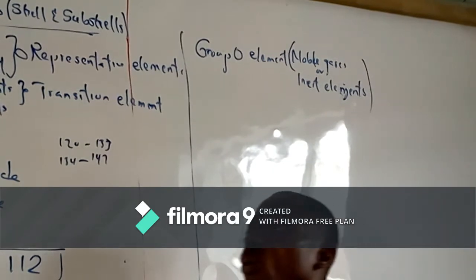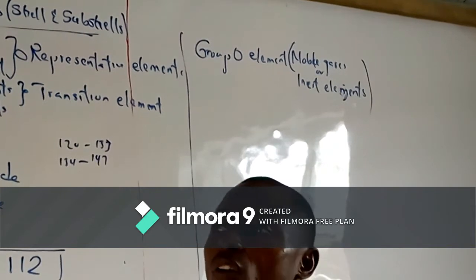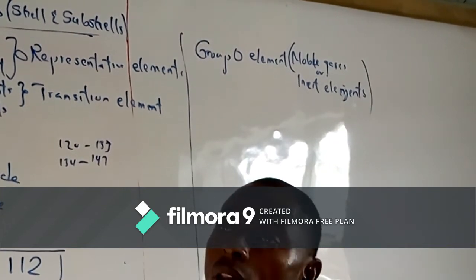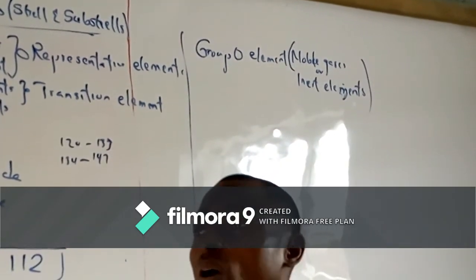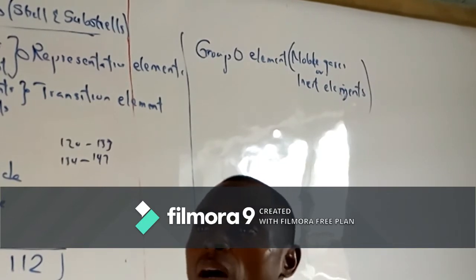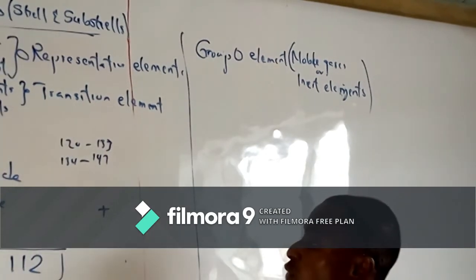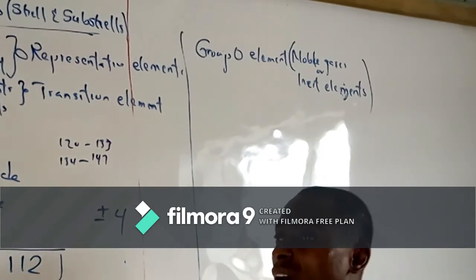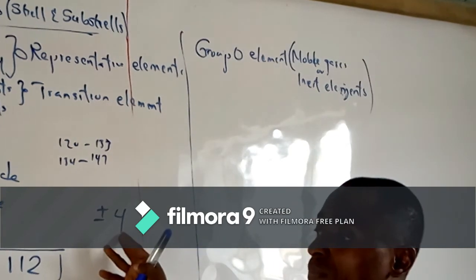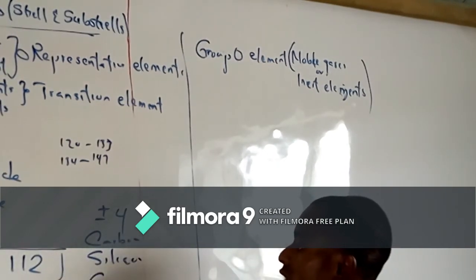Now, back to metalloids. Metalloids are not solids and they are not gases. So they are semi-solids, just like the characteristics we had before. They are found in group 4. We cannot actually say they are plus or minus. So when we come to writing the valency or oxidation number of group 4, we write plus or minus 4. So in between the solid metals and the gaseous non-metals, they are found in between them. Examples are carbon, silicon, germanium, etc.